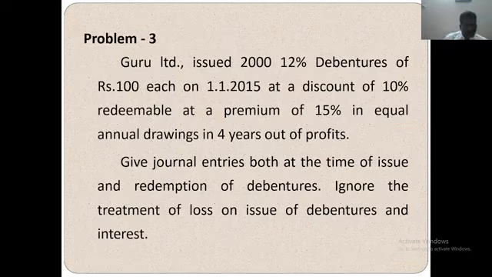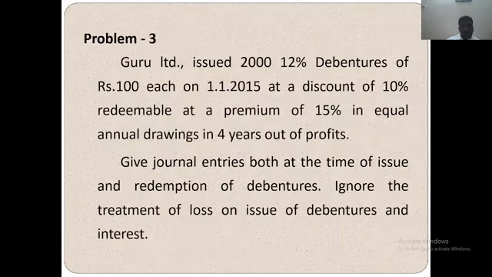Next, problem number 3. Guru Limited issued 12% debentures of rupees 100 each on 1/1/2015 at a discount of 10%, redeemable at a premium of 15% in equal annual drawings over 4 years out of profit. Give the journal entries both at the time of issue and at the redemption of debentures. Ignore the treatment of loss on issue of debentures and interest.